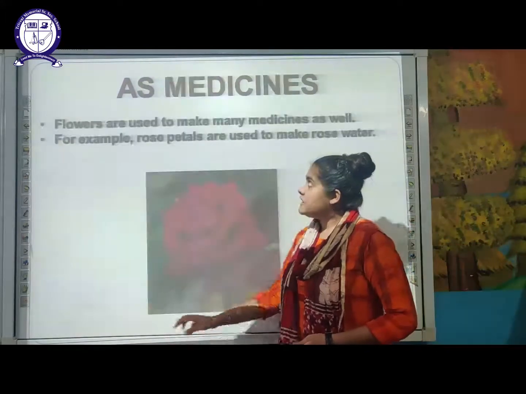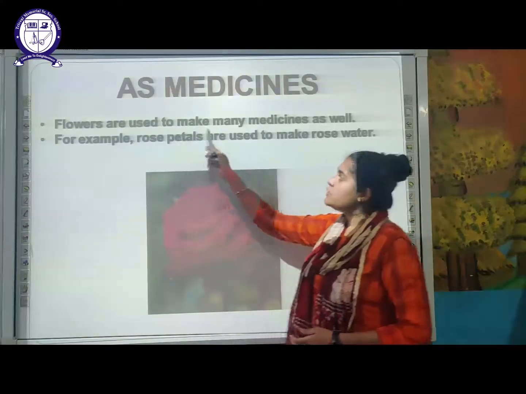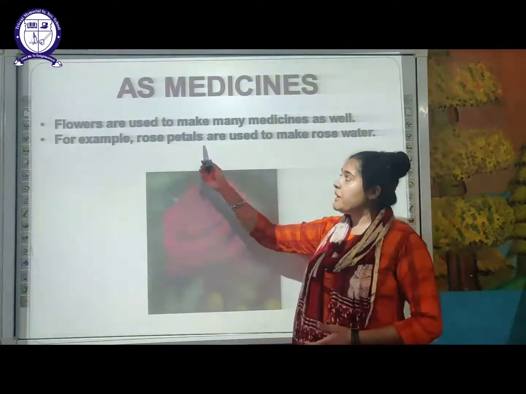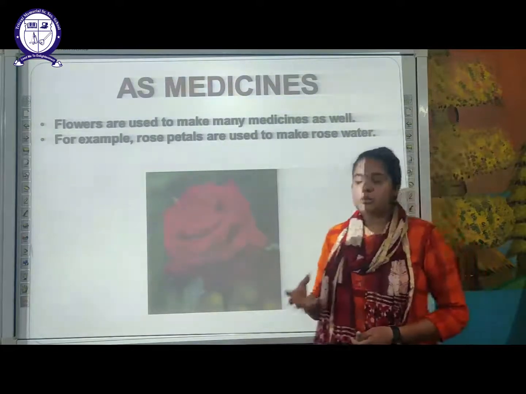Next are the flowers which are used as medicine. Flowers are used to make many medicines as well. For example, rose petals. You can see here, the rose petals are used to make rose water.